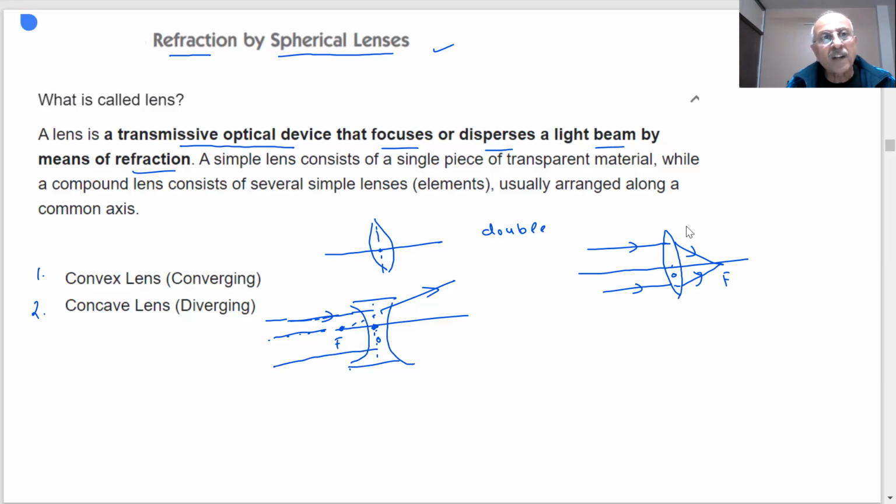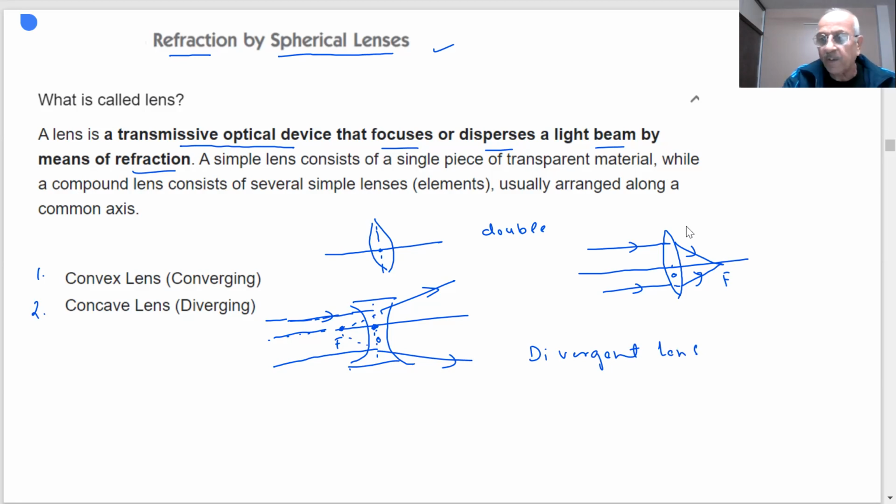Similarly, if you consider light here, student, what is happening? It is diverging. So the rays are appearing to meet at this point, which is called the focus of the concave lens. So it is a divergent lens. Divergent lens, student. And this is a convergent lens.